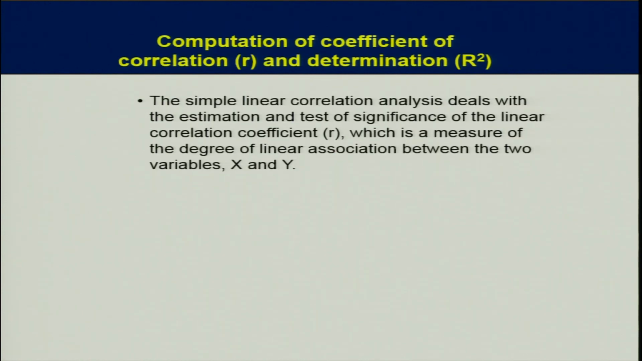So, now computation of coefficient of correlation and determination, they are very important. They tell us the fitness, whether we are successful in fitting the line or not. So, the simple linear correlation analysis deals with the estimation and test of significance of the linear correlation coefficient. So, what is linear correlation coefficient? It tells us the strength of relationship between two variables.